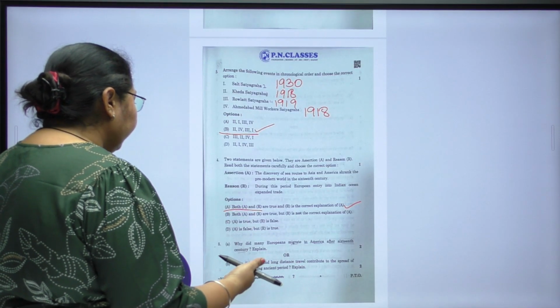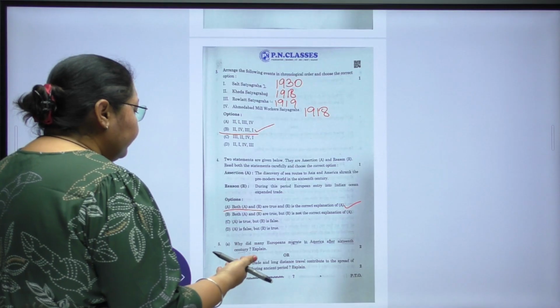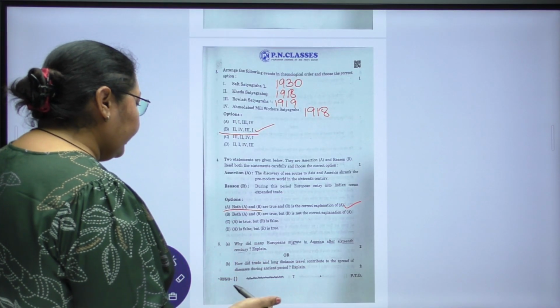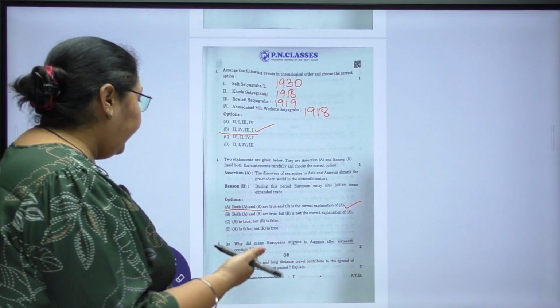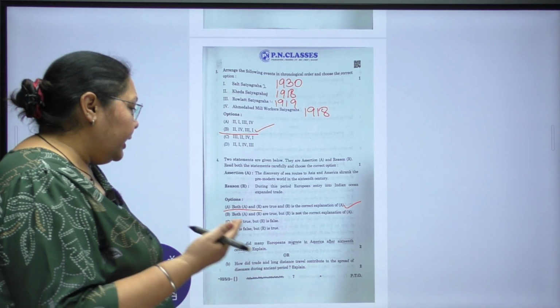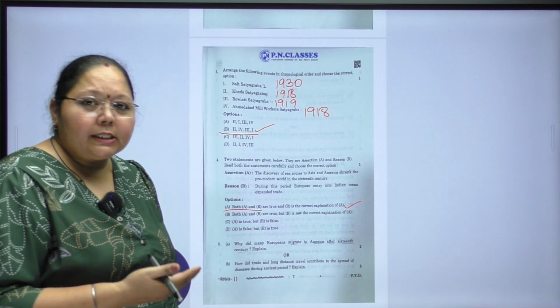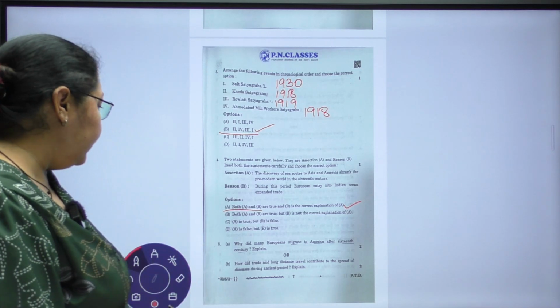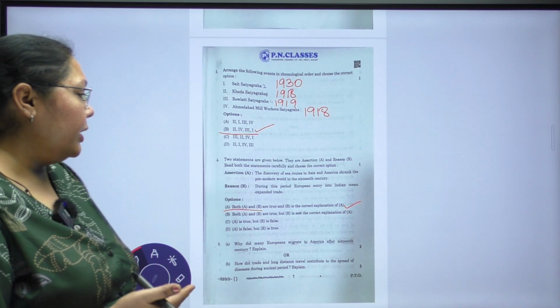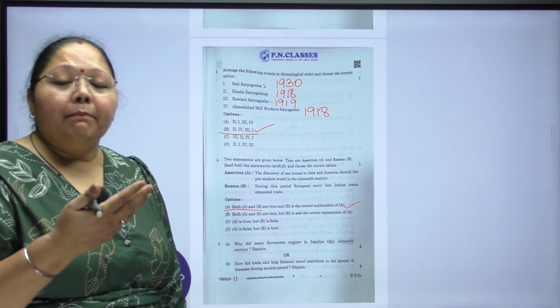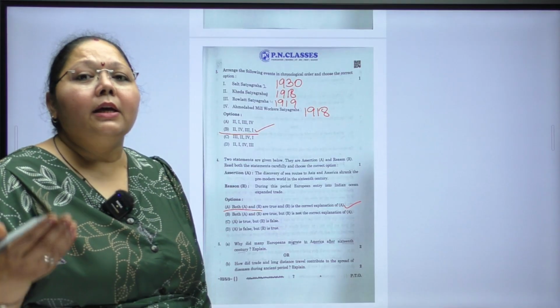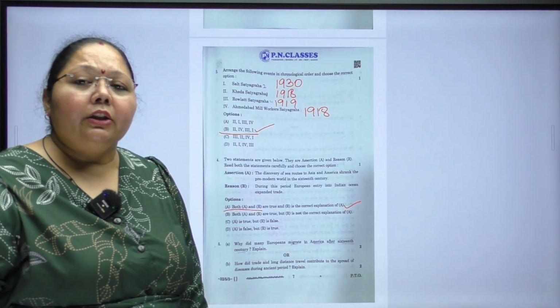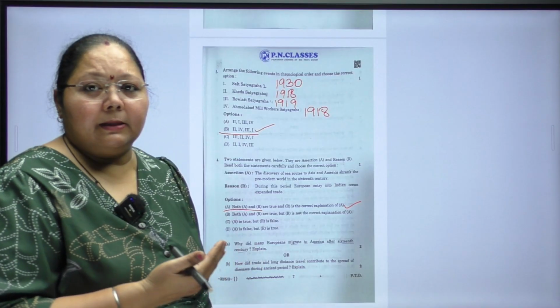And in the options we have again a very beautiful question: how did trade and long distance travel contribute to the spread of diseases during the ancient period? Explain. Again for 2 marks. We have to explain in a short and to the point manner how long distance travel contributed to the spread of diseases, because people used to travel for many days, and long journeys were there. They used to cross many countries, right?